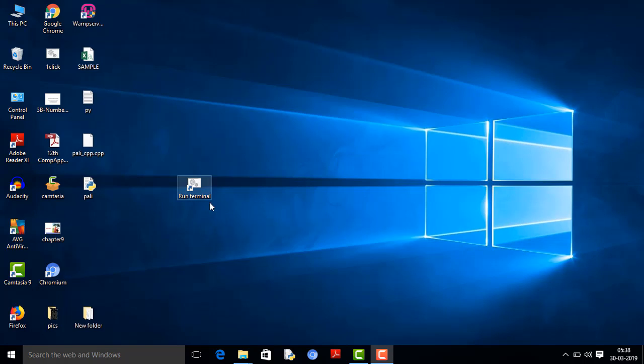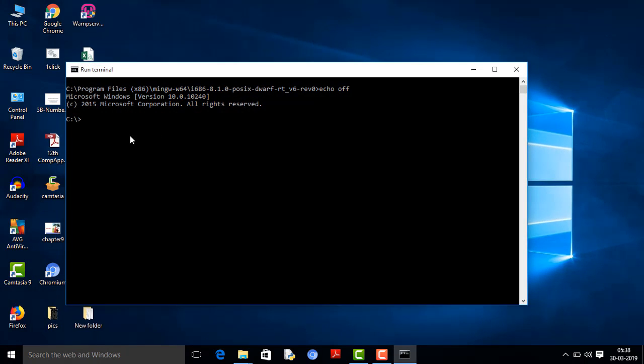You can even have a desktop shortcut to open that command line window. This is how we can install MinGW software.